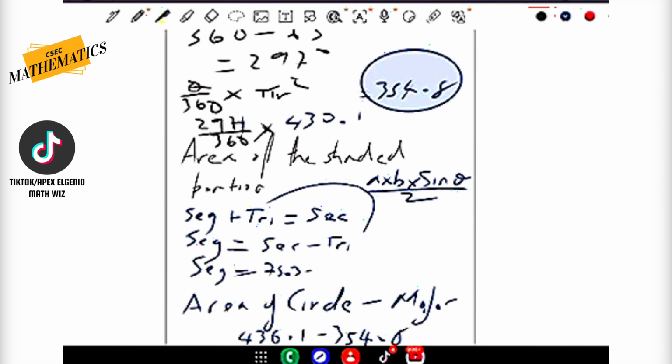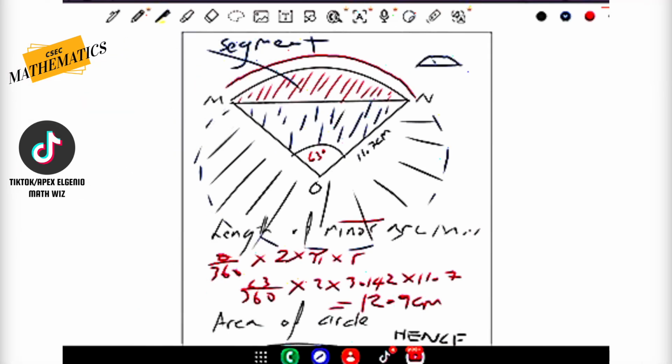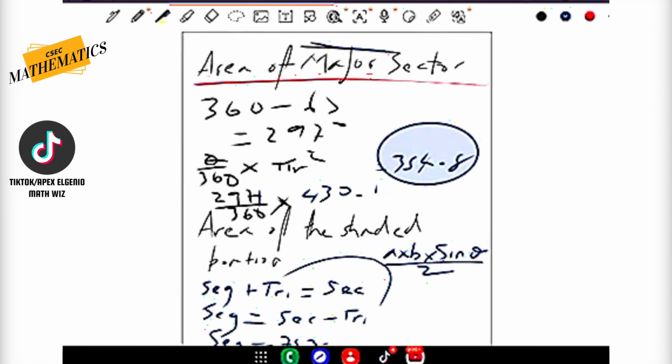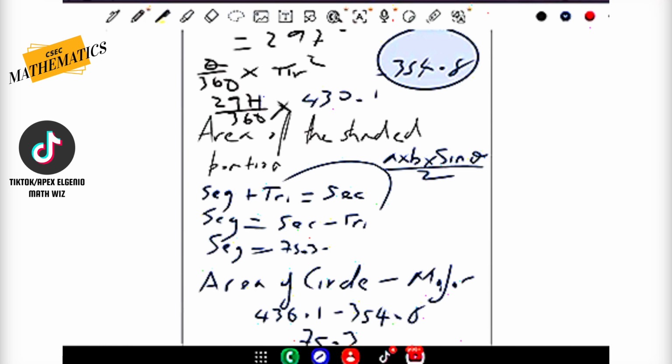There are some times when CSEC gives you the question and they don't give you the angle. Interesting. So if they don't give you the angle, you may have to use Heron's formula, which they would have to give you the length of the chord, which is going to be here. They might have to give you the length of here for you to use Heron's formula. But most of the time, guys, because of how the question is structured, usually you're able to use this AB times sine theta divided by 2.